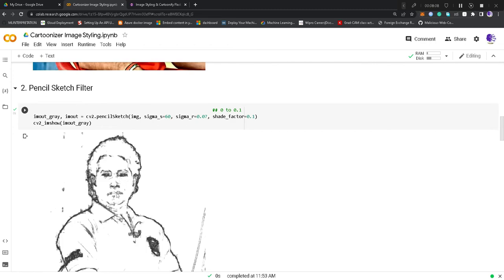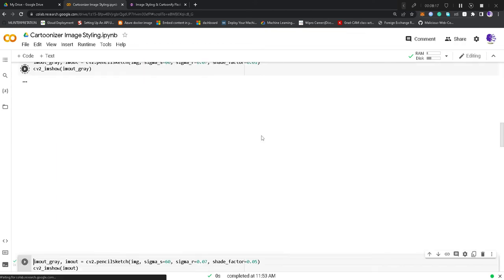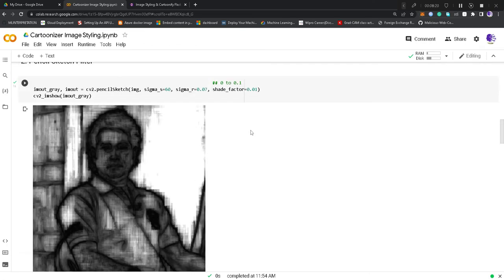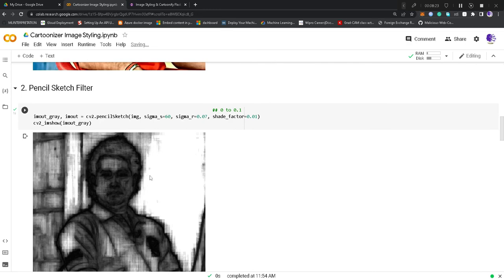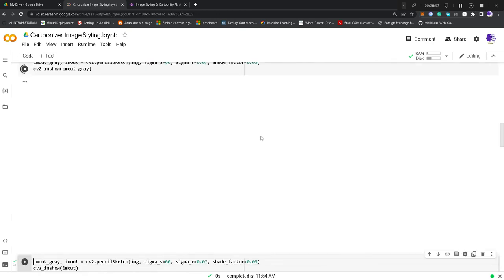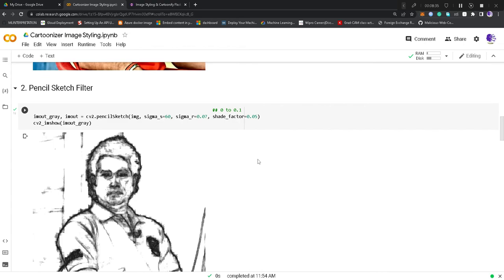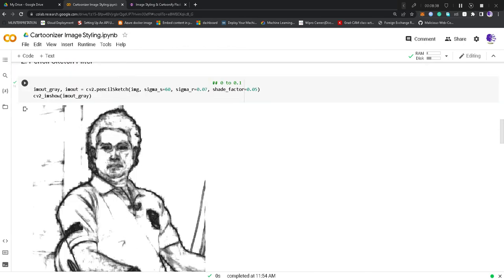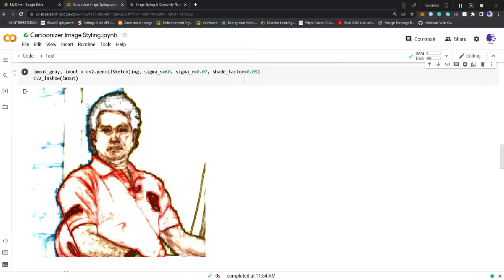It will remove the shading part and make the image brighter. Whereas if we keep the value too low, let's say 0.01, it will increase the dark effect, or the shading part. So this is the shading effect. We should keep its value somewhere in the middle of both, so it will give the effect of shading as well as make the image brighter. Again, in this we get two outputs in return: the first one is the gray output, the second one is the colored image output. So this is our colored image output.